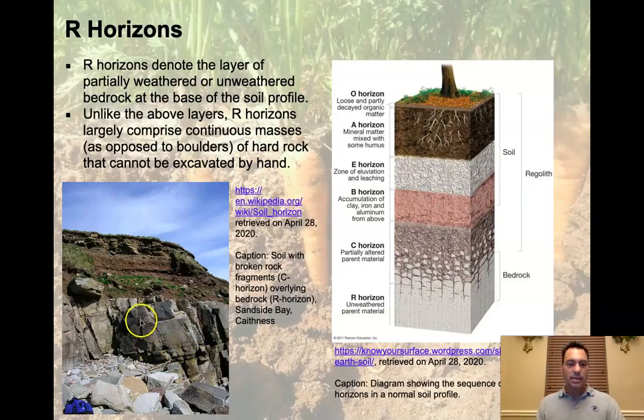It's strong. This is something that is not soil at this point. If it's exposed to weathering long enough and broken up, it can become soil. On top of that, though, if we look carefully, we can see that there's gravels and cobbles in here. And this is that C horizon right here, where we see it's broken up. And then presumably, if we got up onto the top, we'd actually start to see the B, possibly an E and an A and an O horizon right up to the top of that cliff face. But this is a clear R horizon right here. Okay.